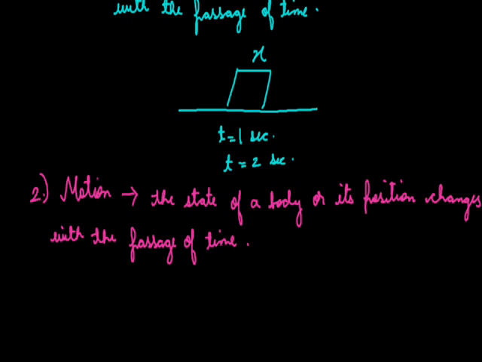Means when we define rest, we think that the observer is we ourselves, and when we define motion, then the observer is the person who is standing outside the train. Means we require an observer to define these terms. Hence, these terms are concluded to be relative terms. So, rest and motion are relative terms as they require an observer to observe whether the position is changing with respect to time or the position is not changing with respect to time.